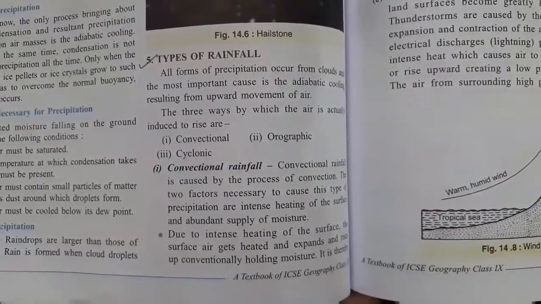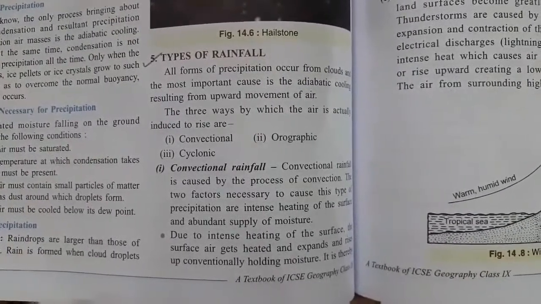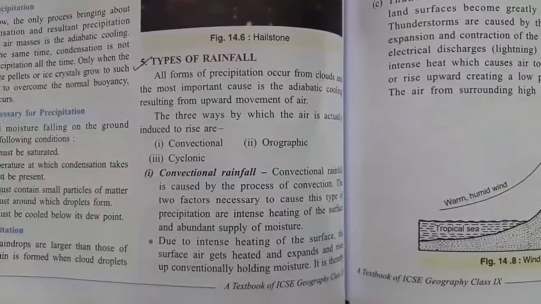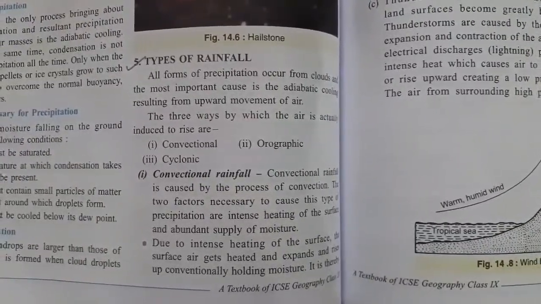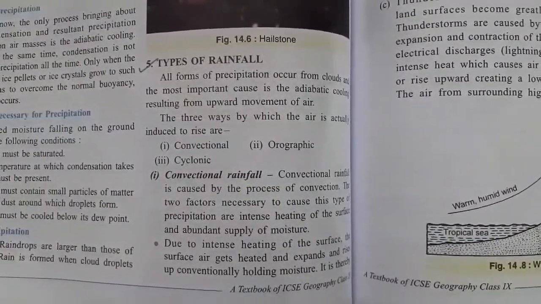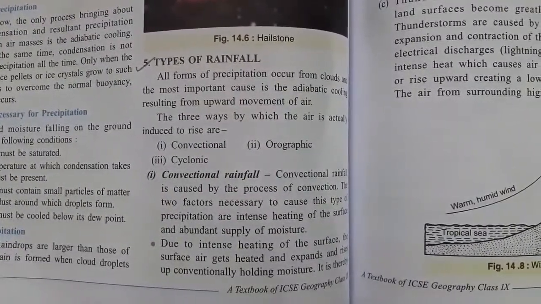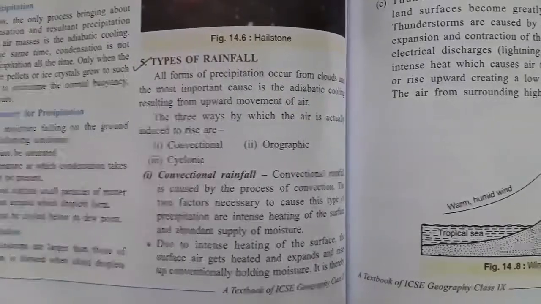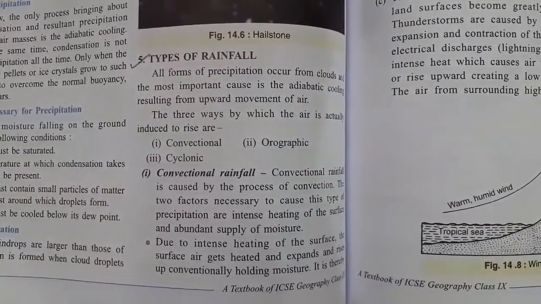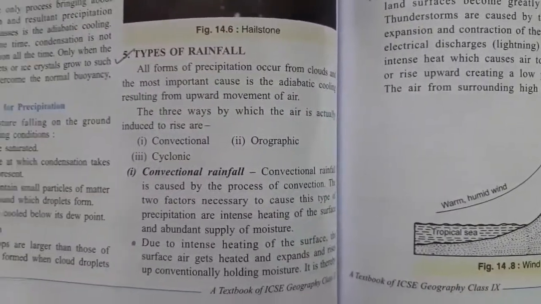The types of rainfall include, the first one, convectional rainfall. Convectional rainfall occurs generally in the equatorial region where the air is very hot. As the air gets warm, it gets light by nature and tends to move into the upper layers of the atmosphere, carrying dust particles and water vapors along with it.